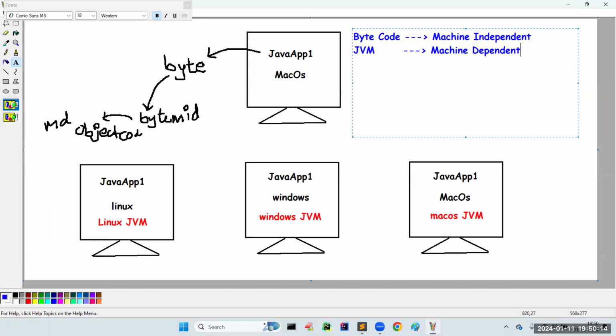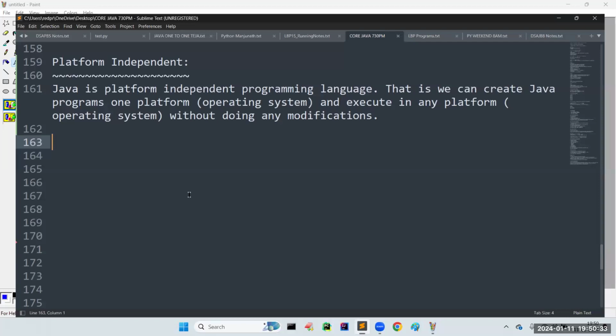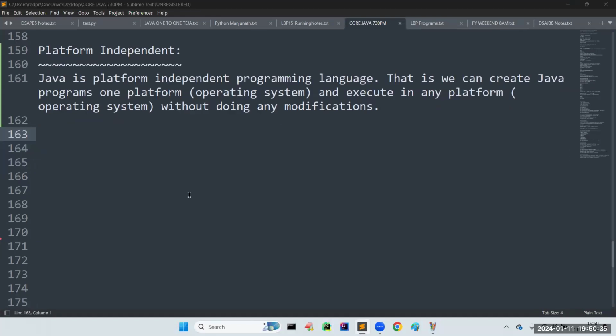If you are moving that object code from one system to another system, it is developed based on the current system configurations, so you can't move it to the other. So we have a big issue there. So Java is nothing but platform independent. Java is platform independent. I think you understood the terminology we have here.